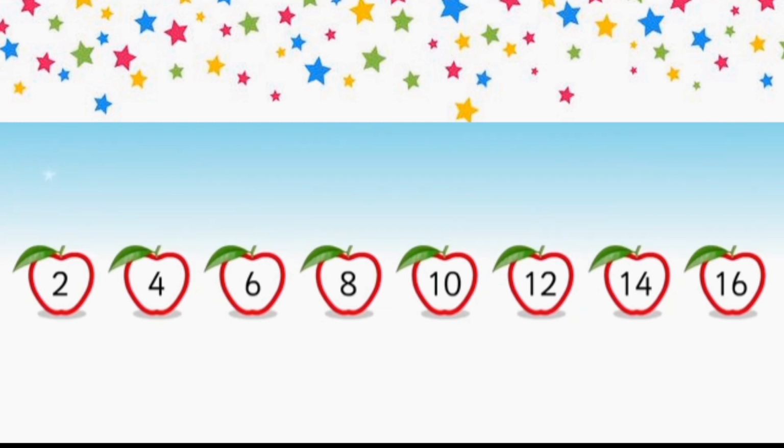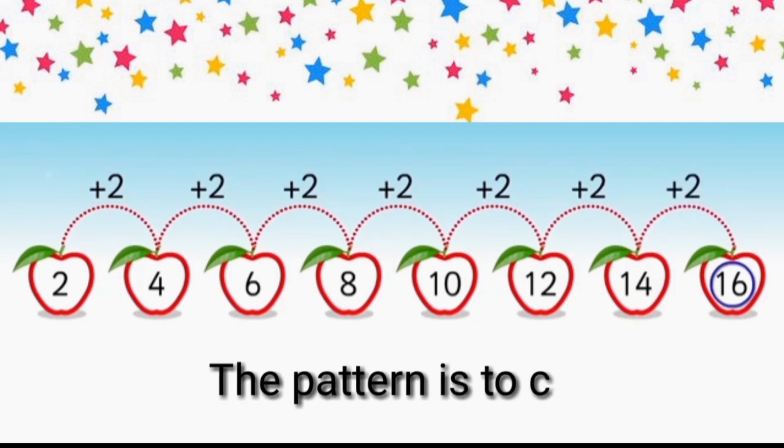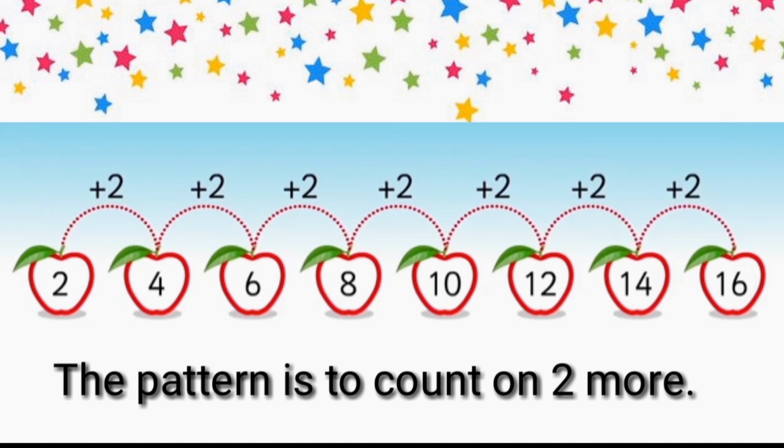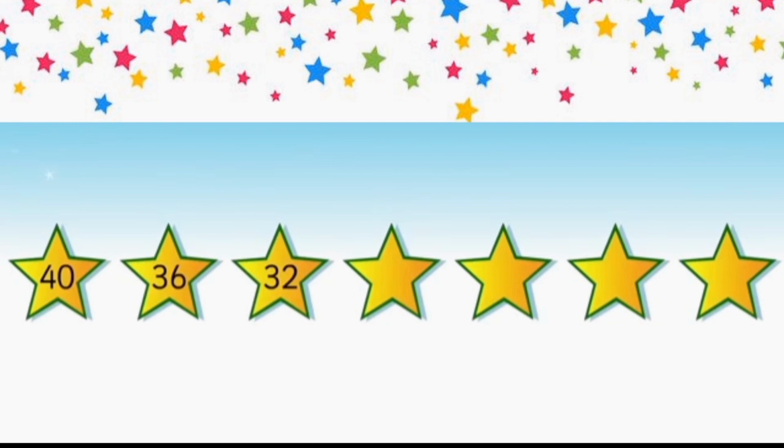Another example is a number that starts with number 2. If we count on 2 more, the next number will be 4. Next, 6. Next, 8. Next, 10. Next, 12. The next one, 14. And the last one is 16. Again, the pattern is to count on 2 more. And now, observe the given patterns to find the next 4 numbers.